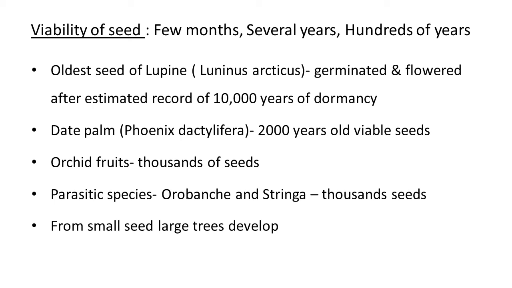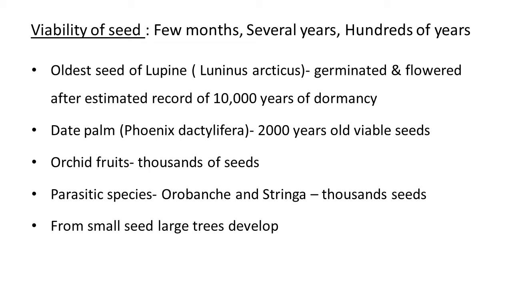Another interesting example is date palm. The plant name is Phoenix dactylifera. In this plant, 2000-year-old viable seeds are found. So this long period of time it takes as a dormant period, and after this period it can germinate.